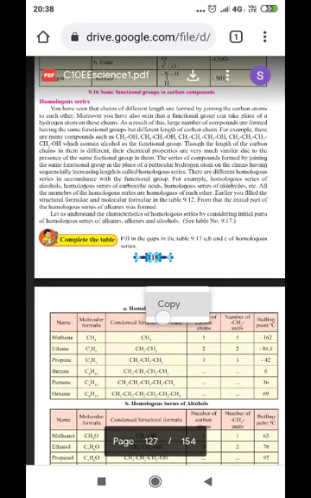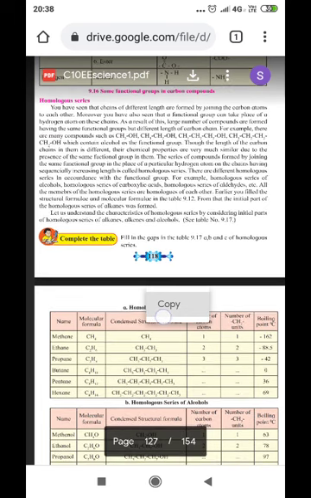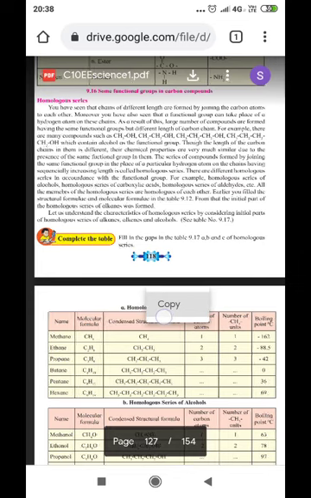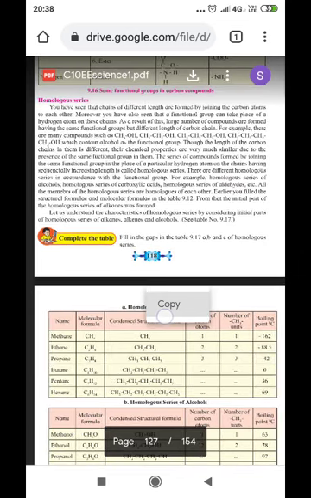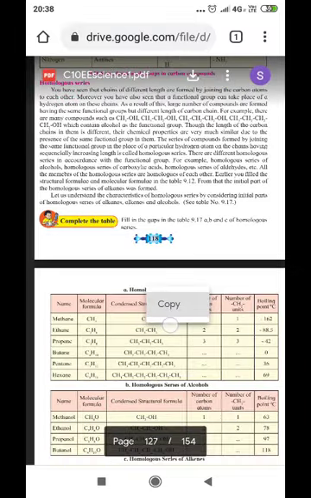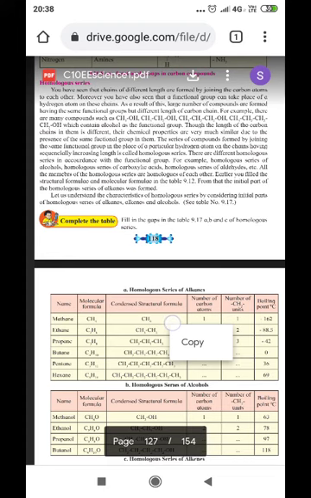carbon chain. For example, there are many compounds such as CH3OH, CH3CH2OH, CH3CH2CH2OH, CH3CH2CH2CH2OH, which contain alcohol as a functional group. Though the length of the carbon chains in them is different, the chemical properties are very much similar due to the presence of the same functional group in them.